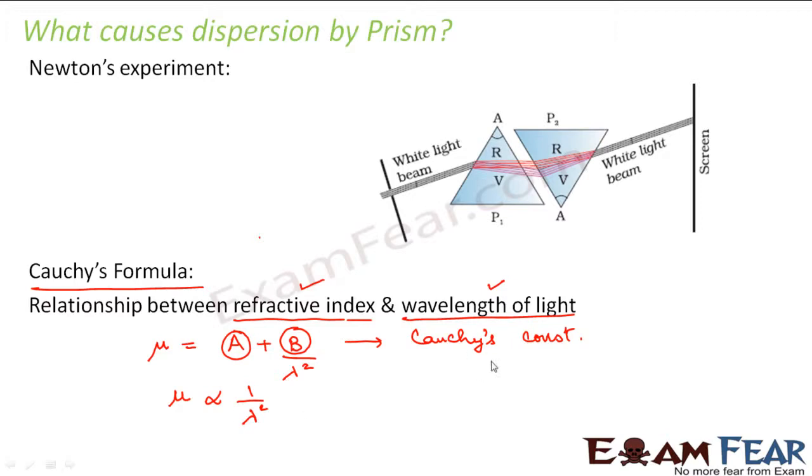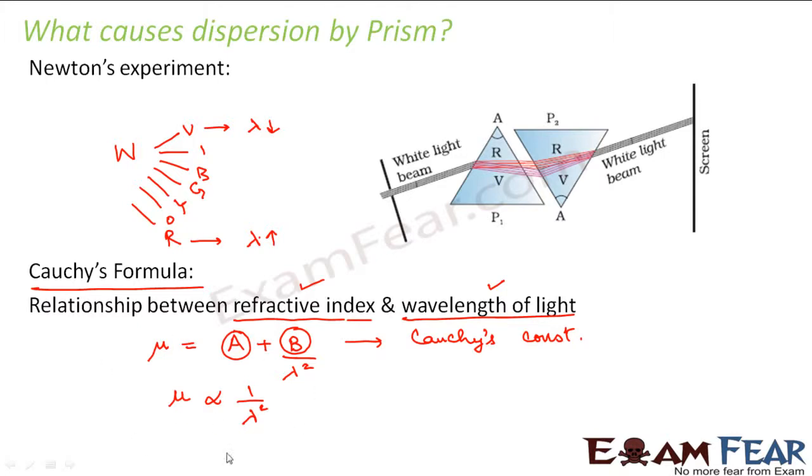So what happened because of this? According to Cauchy, since white light consists of different colors, right? Violet, indigo, blue, green, yellow, orange and red. These are the different colors present inside white light. Now if we talk about wavelength, the wavelength in case of violet light is minimum and the wavelength for red is maximum, right?